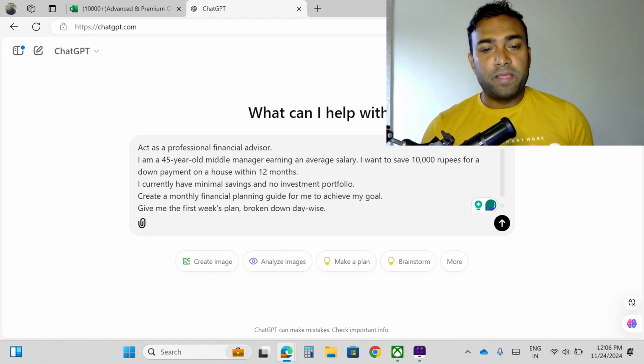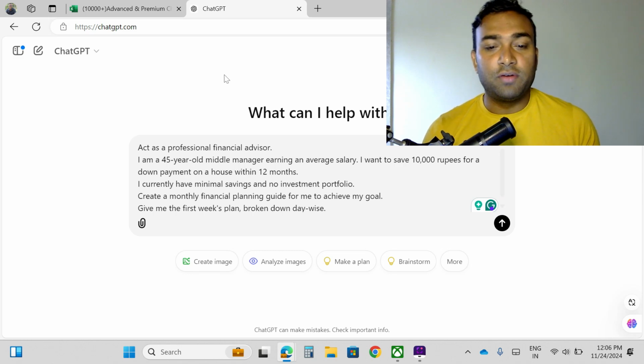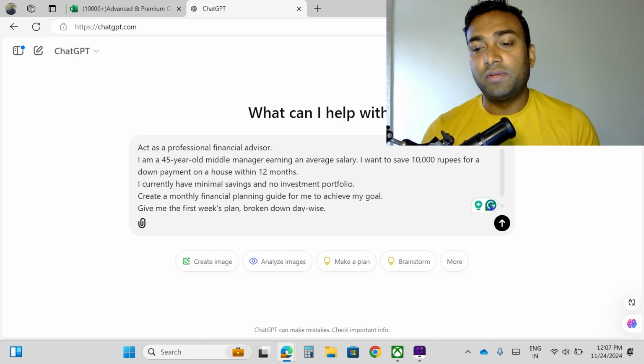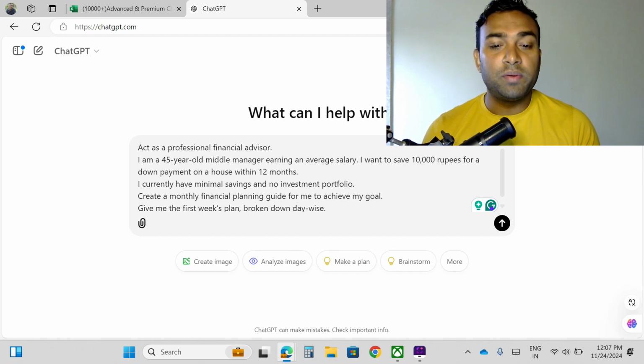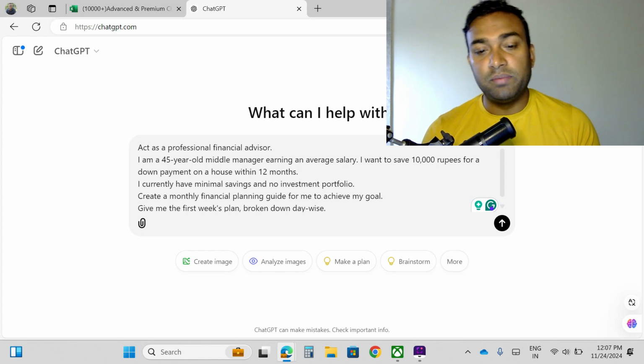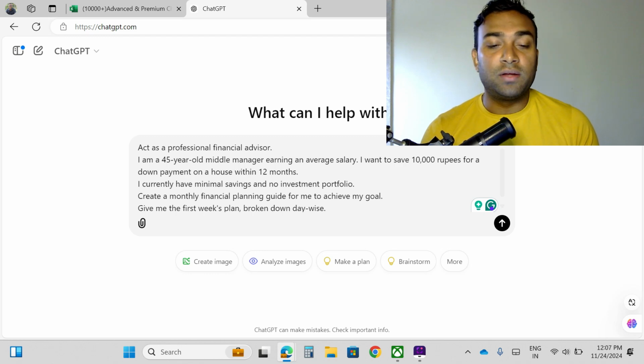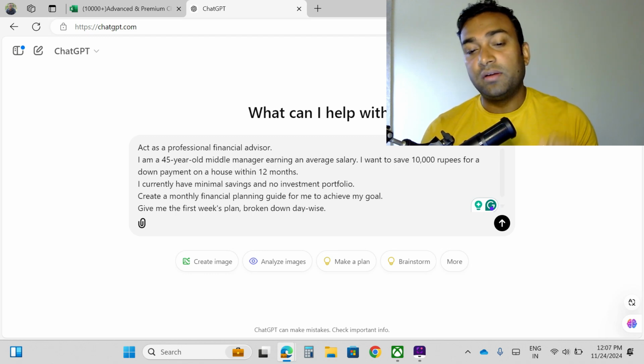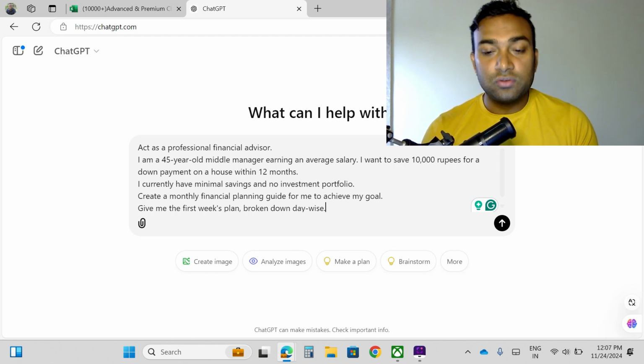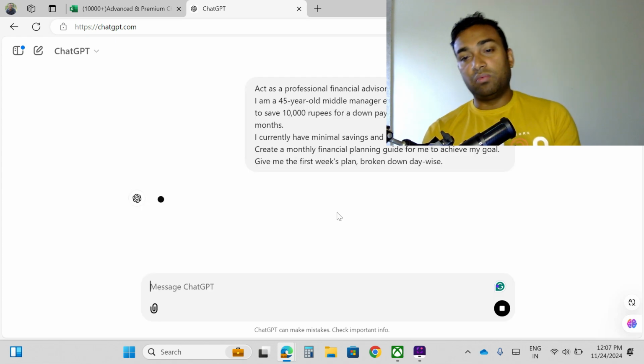So here is the prompt. The prompt is, act as a professional financial advisor. I am a 45 years old middle manager earning an average salary. I want to save 10,000 rupees for a down payment on a house within 12 months only. I currently have minimal savings and no investment portfolio. Create a monthly financial planning guide for me to achieve my goal. Give me the first week's plan broken down day wise. So let me press enter and see how it works.